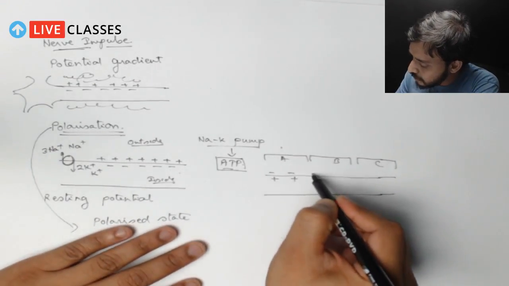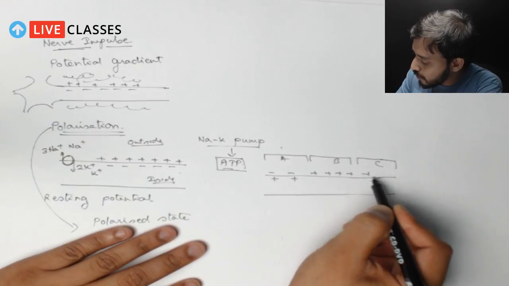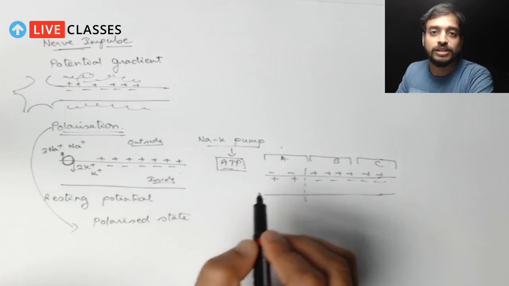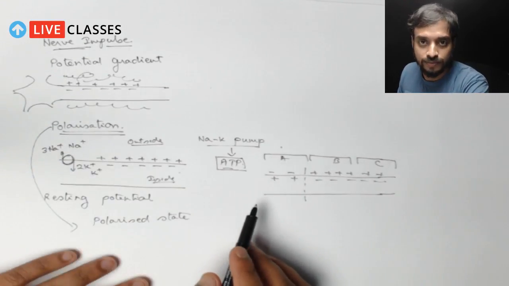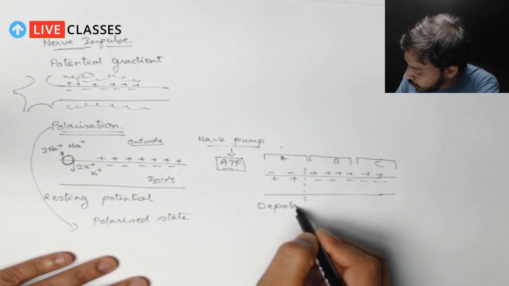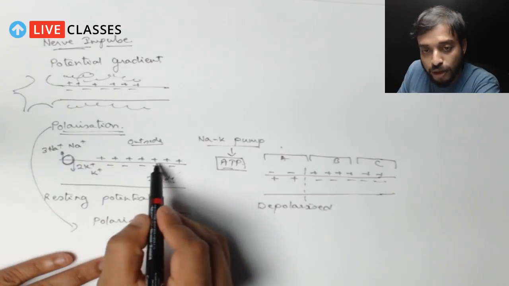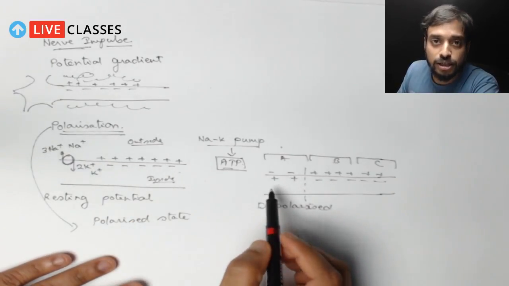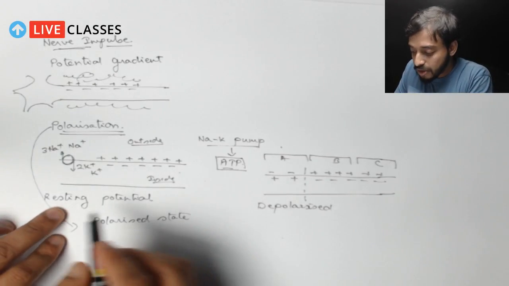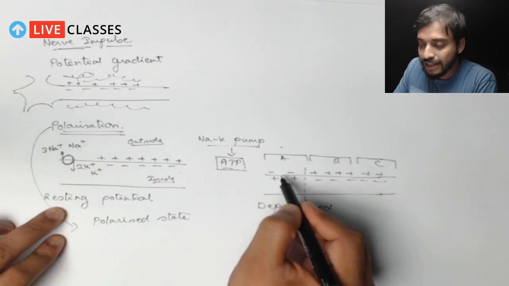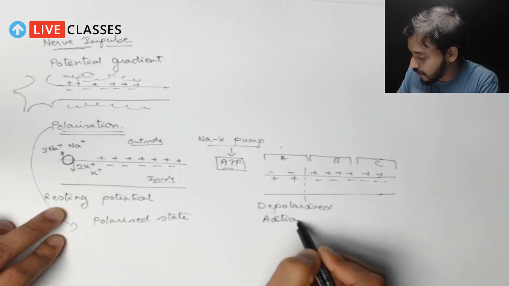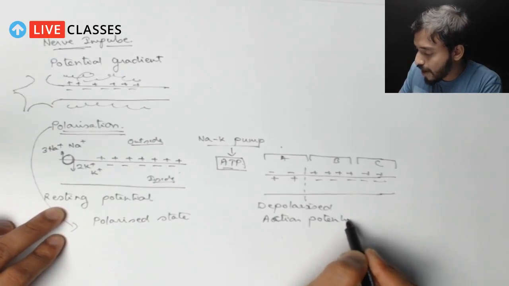Whereas the rest of the neuron will be positive outside and negative inside. So you understand? This is the part in which the signal has been received and something has changed. This is actually known as depolarization, because we have already discussed what the polarized state is. This is the polarized state, and this part, since there is a stimulus, is called depolarization. And this is resting potential. Because of this, it is called the action potential. You understand? Action potential. Why?